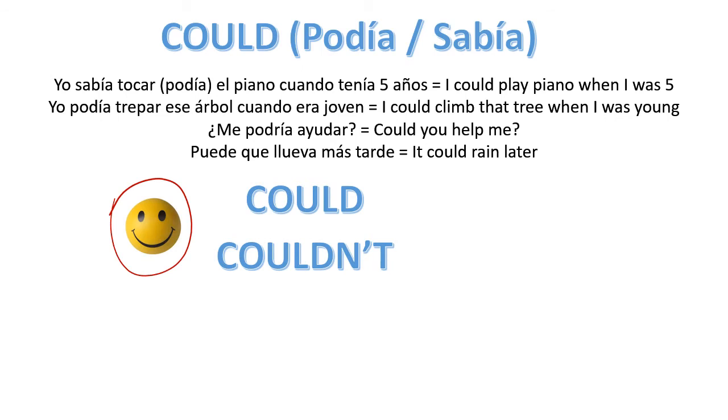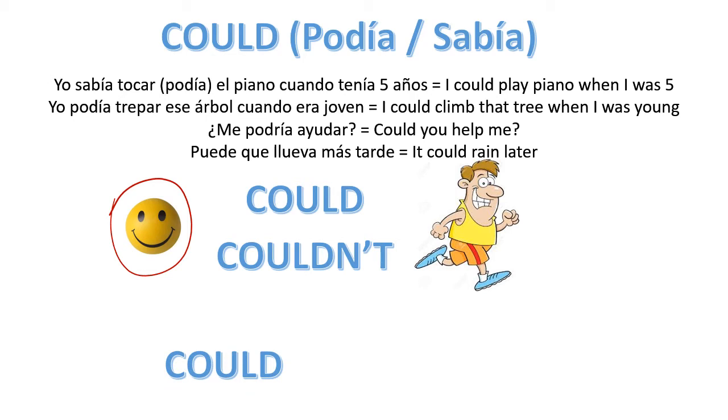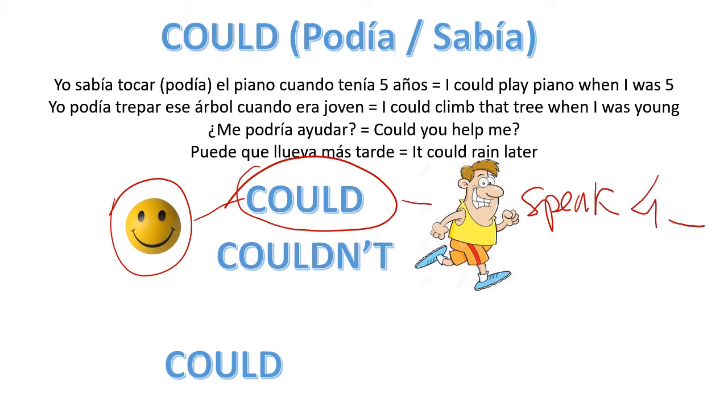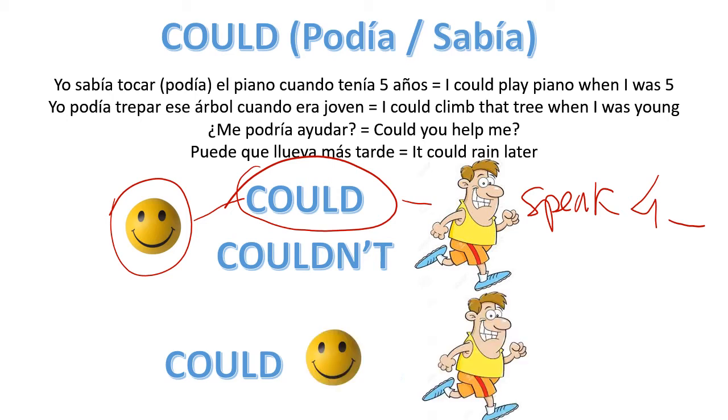This is the structure. We have a subject and then we decide if we want to say could or couldn't. And then the verb. For example, I could speak 4 languages a long time ago, but I have forgotten 2 of them. Okay? And if I want to ask a question, could you do me a favor? Could you help me? Could you please pull down the blinds?